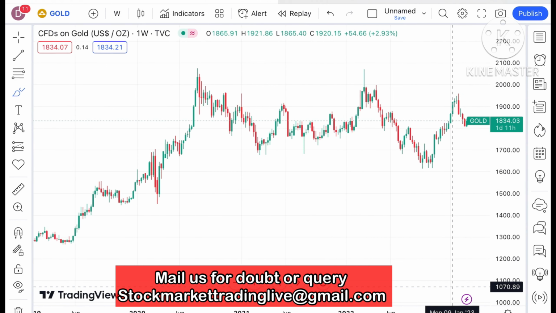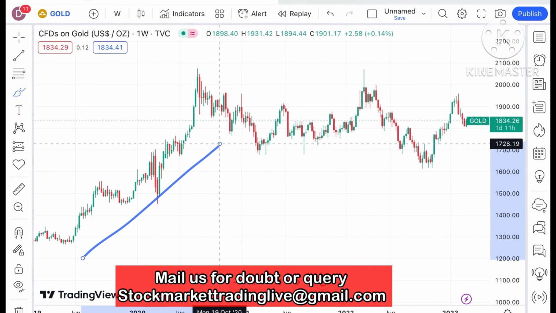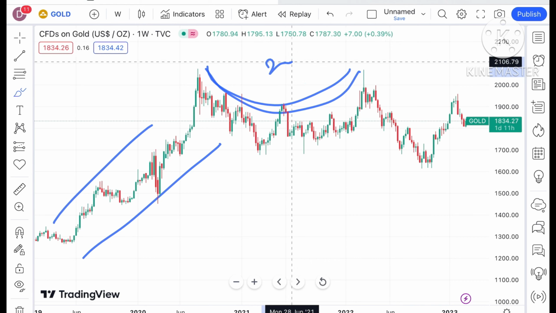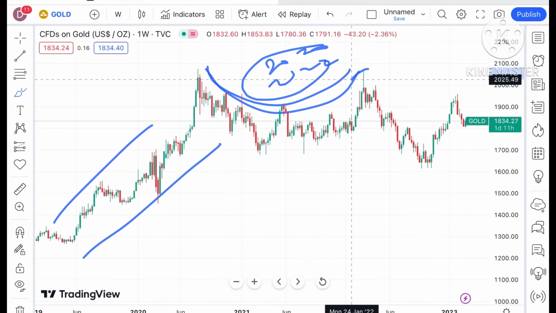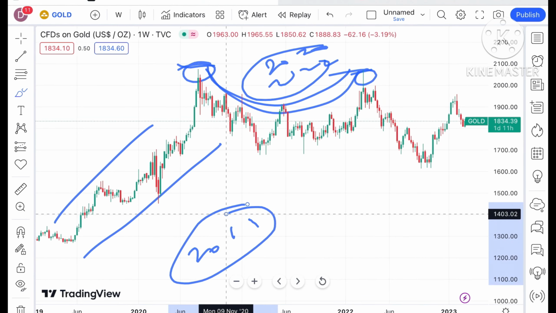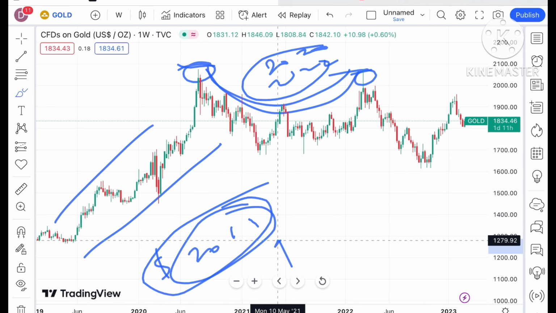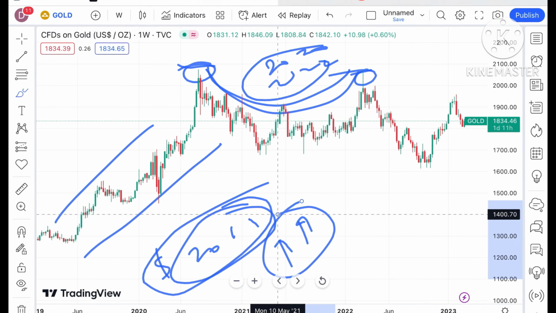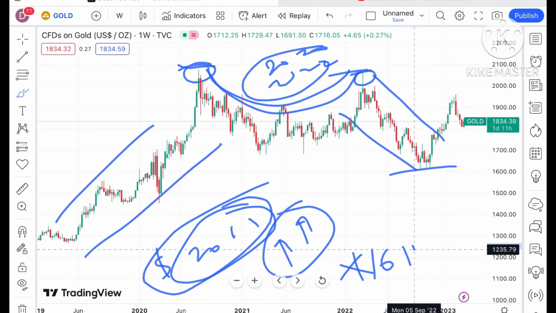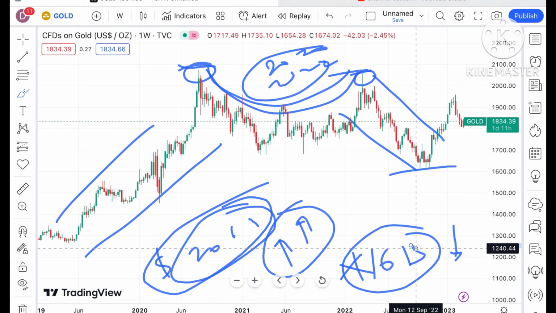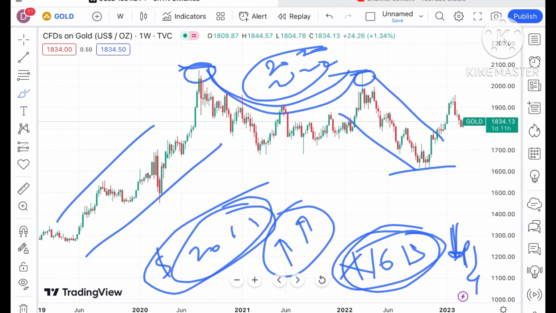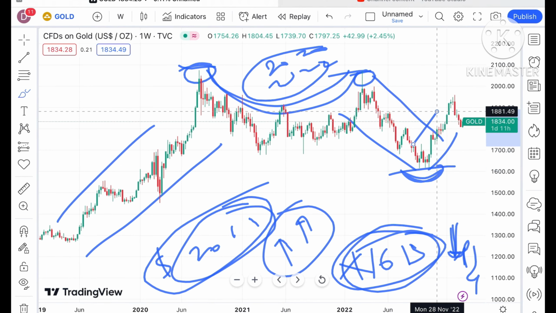Previously, if you look at this chart, after the pandemic we have seen a continuous upside, and there is a pattern forming from 2020 to 2022. This is the level where it has been tested twice. The 2069 level is already a weak resistance, so chances are high that if the price comes close to this level, it can move further upside. After that there is a continuous downfall, and one more important thing, 1613 is also a weak support, so if the price comes close to this level, it can fall further down. A swing is forming at this level, and after that there is a continuous upside.